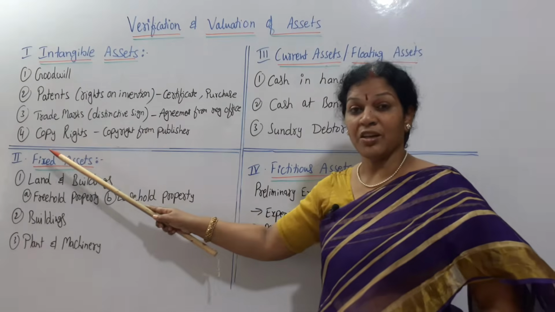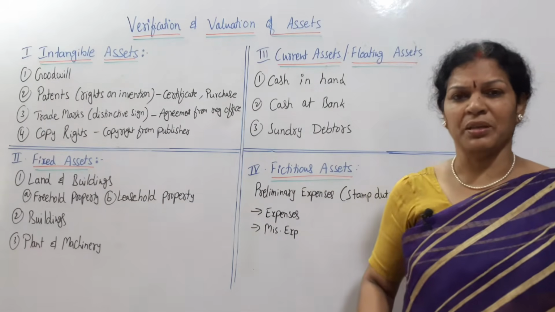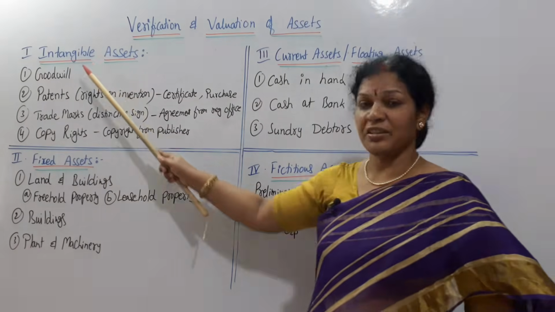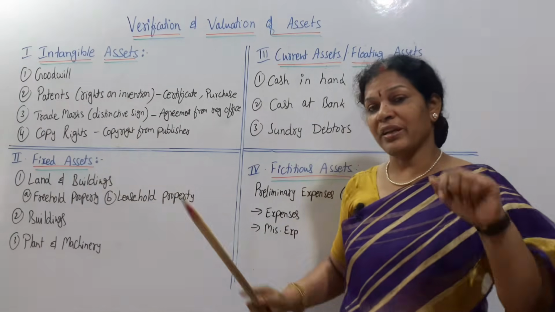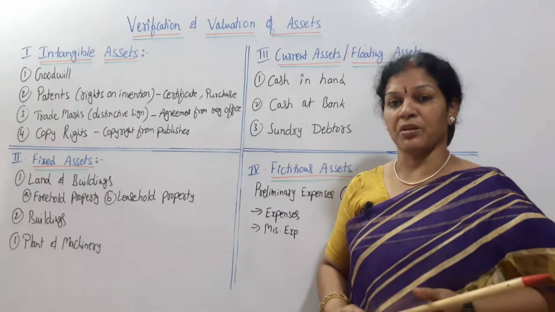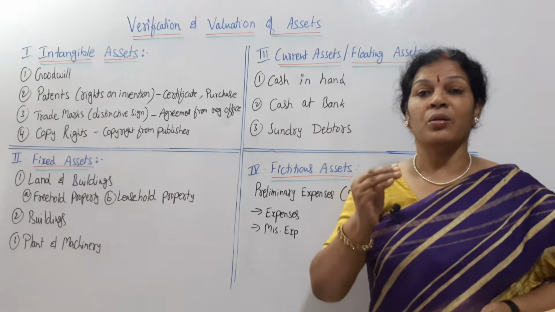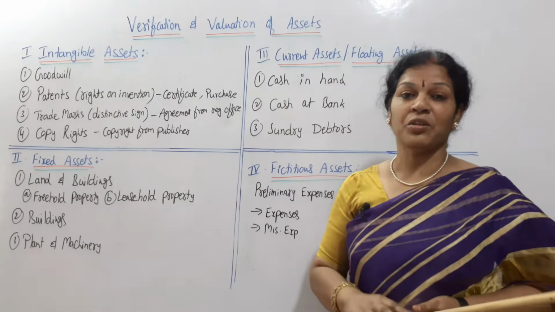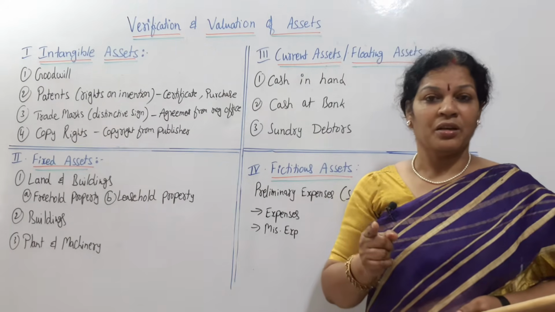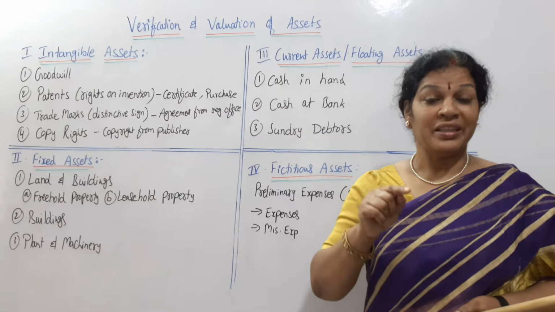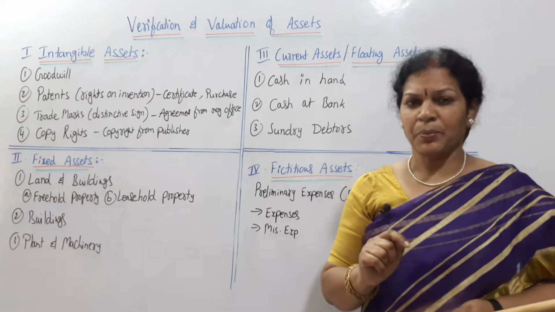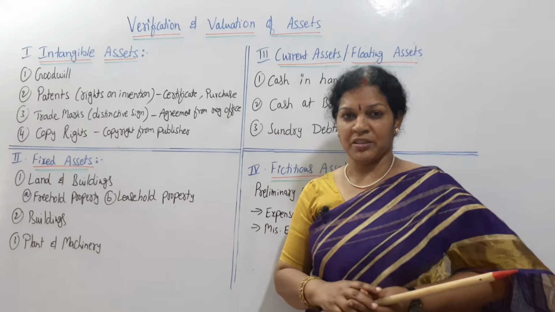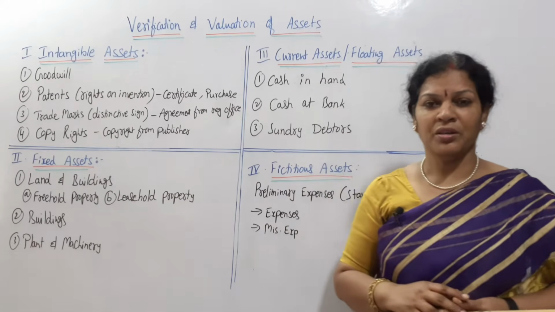Next thing is copyrights. This is also not visible; we say it is an intangible asset. Copyright means whenever someone has published a book, he has the copyright on that book. Only the author has the copyright. Suppose I want to buy that copyright, then what to do?